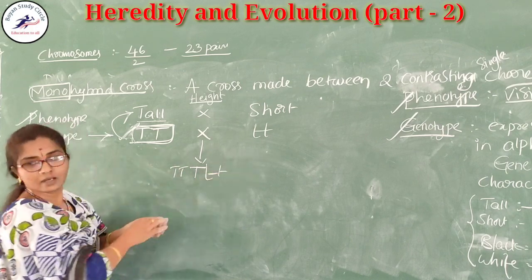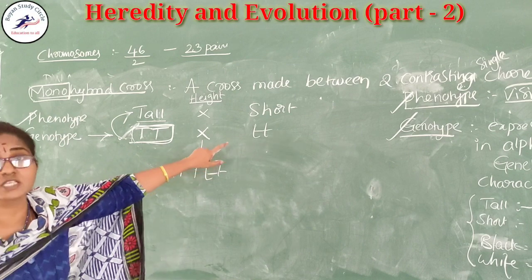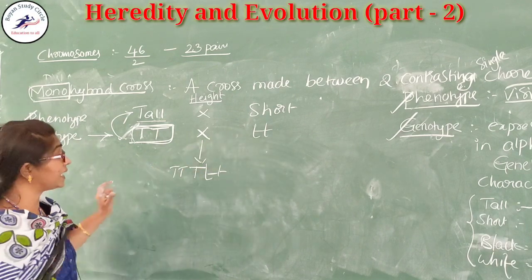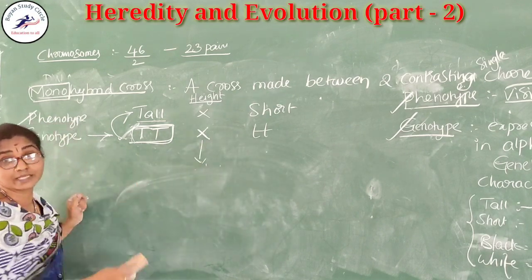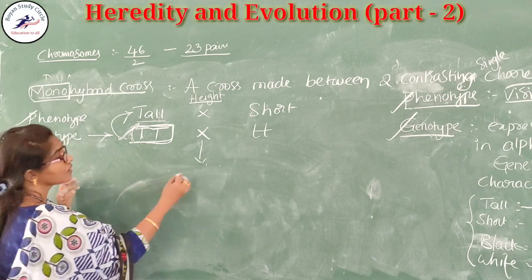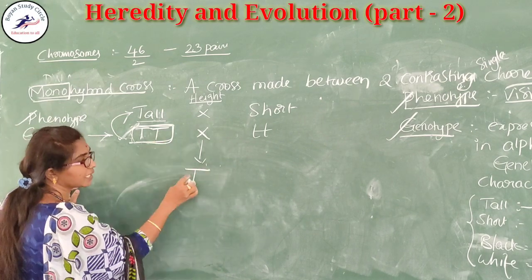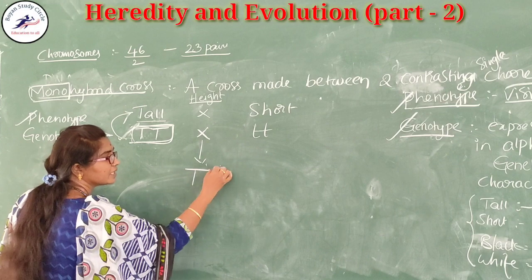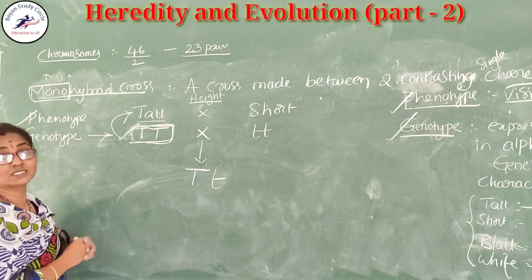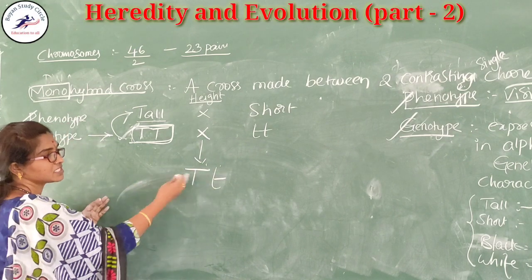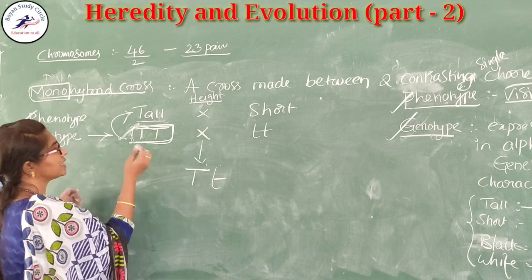In this way, from the parent to the offspring, the genes will come, but it does not happen like this. From here only the capital T, and from here only the small t occurs. These are joined together. How is it formed?